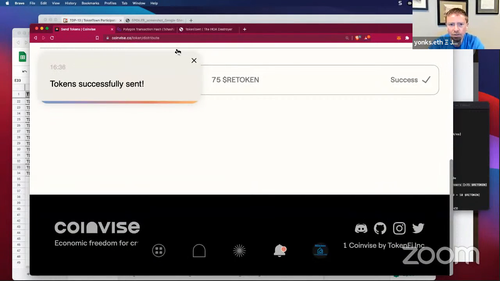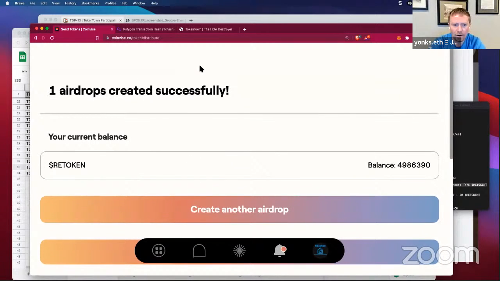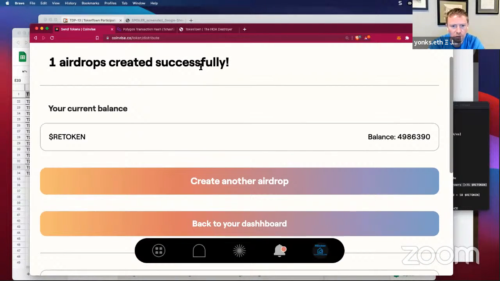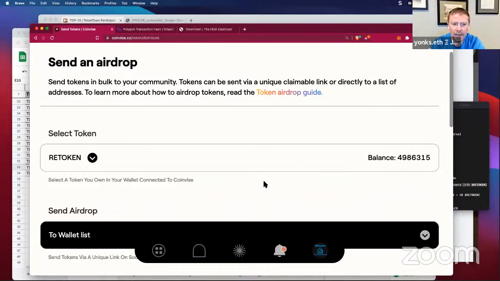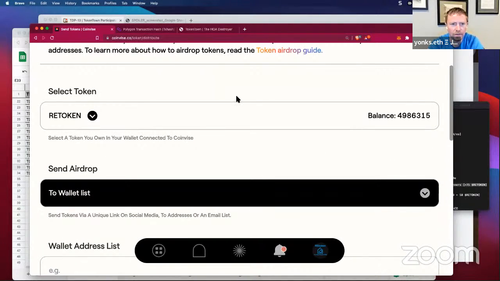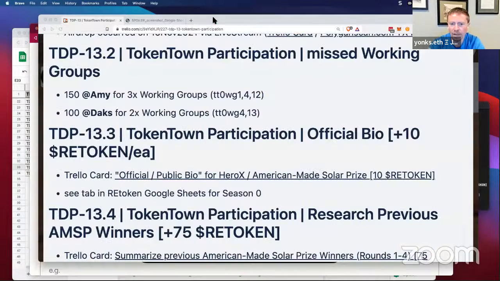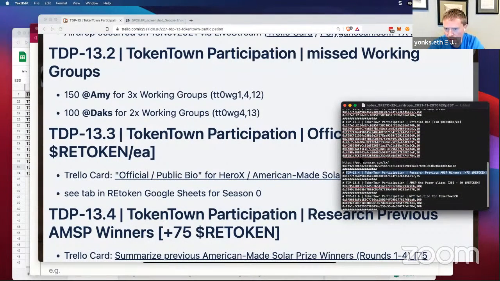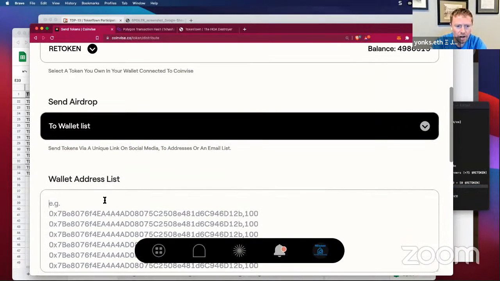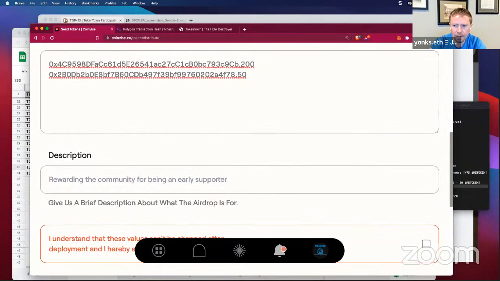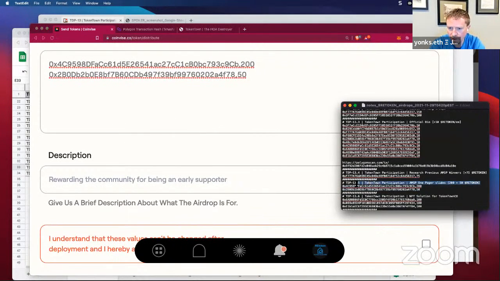She assisted with the conversion of the PowerPoint slides over to the PDF for the submission of the American Made Solar Prize. So on that, going over here to the copy and paste list is the two addresses. And then our address list and our description over here.